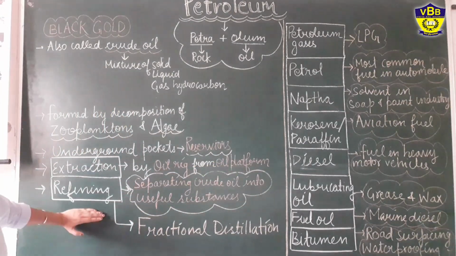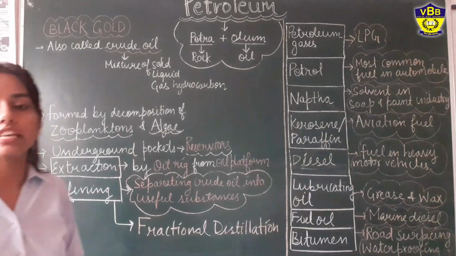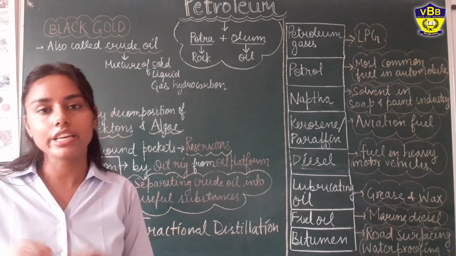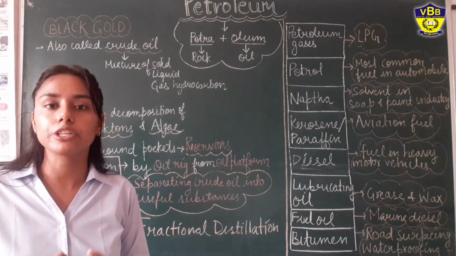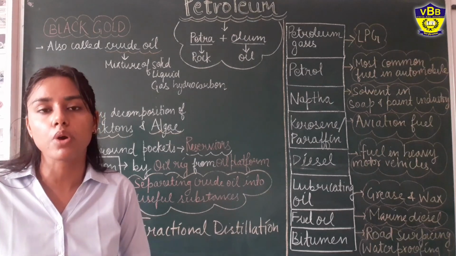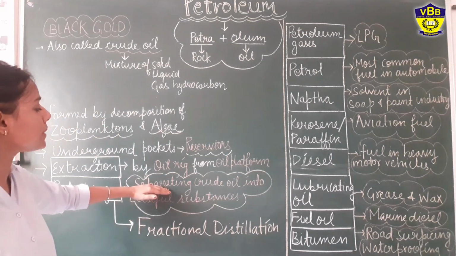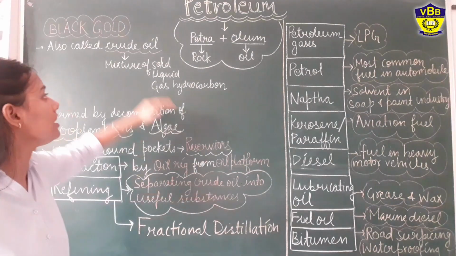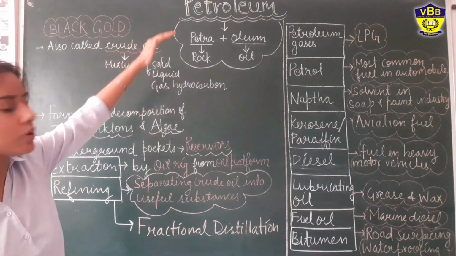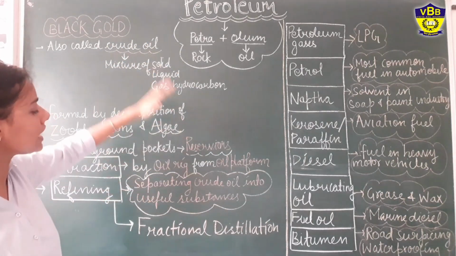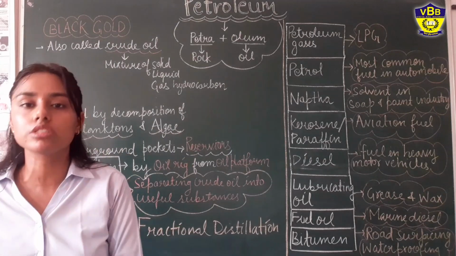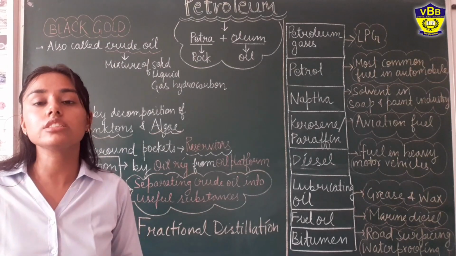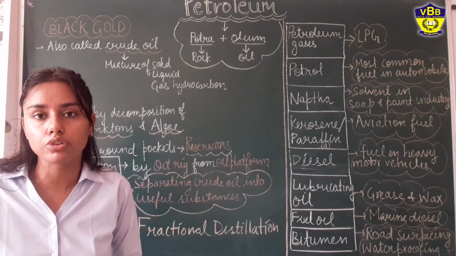Now, for the refining, what is refining? See, petroleum is made, but we cannot directly use that petroleum because it is impure. So we have to separate the crude oil. Crude oil is another name for petroleum only. So we have to separate it into the various constituents or various fractions of the petroleum.